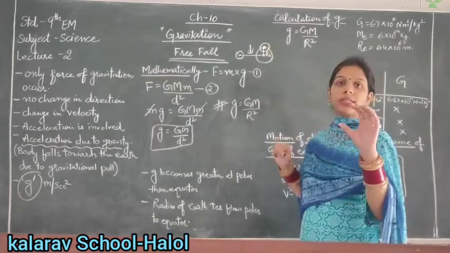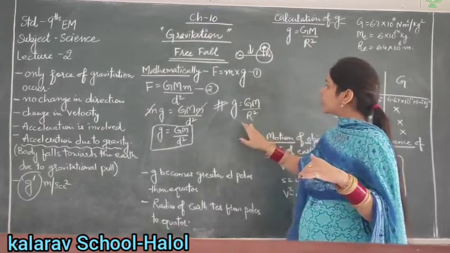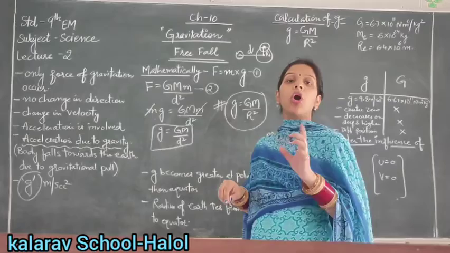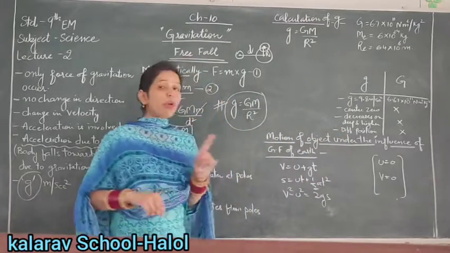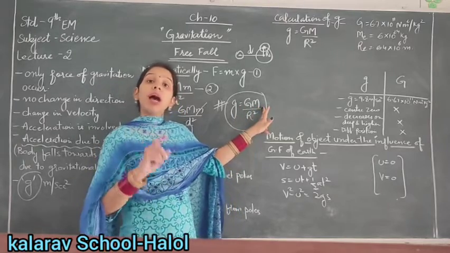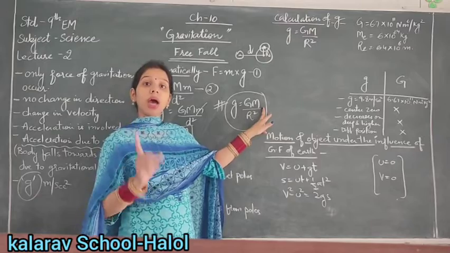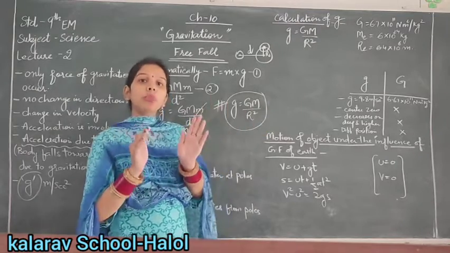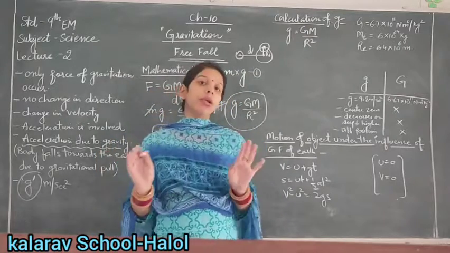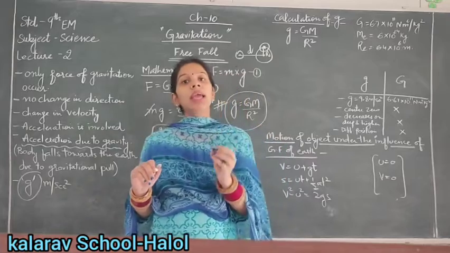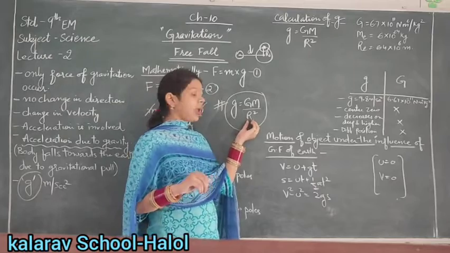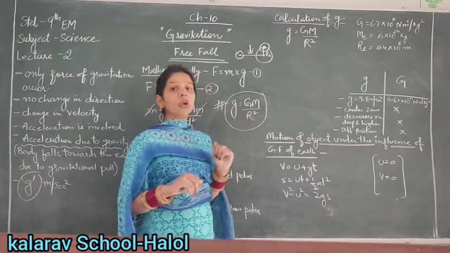You can see that if the object is on the surface of the earth, then this is the radius. This is the formula for the acceleration due to gravity on the surface of the earth. Point to be noted: g is directly dependent on the mass of the earth. It doesn't depend upon the mass of the object. Whether the object is heavy or light, the value of g never depends on the object. It always depends on the mass of the earth. Here R is the radius, and g is also dependent on R.